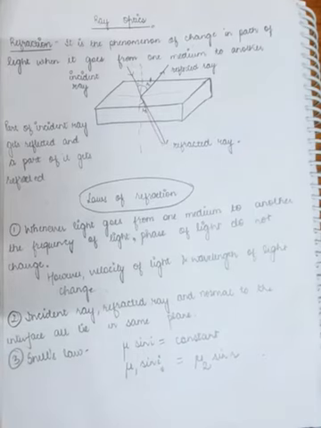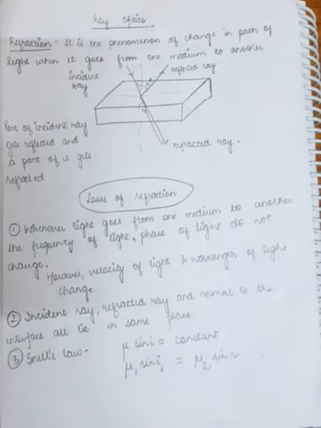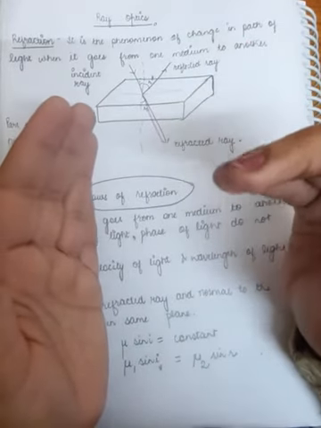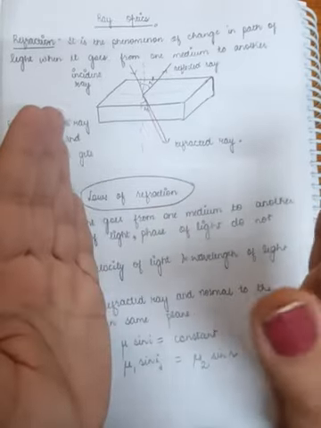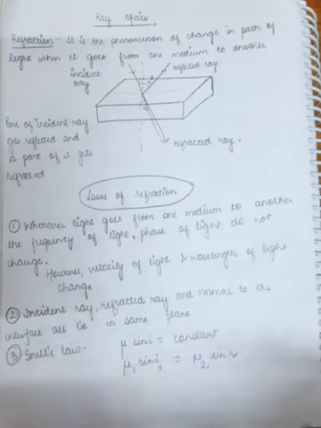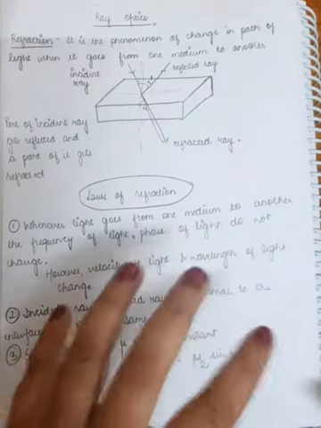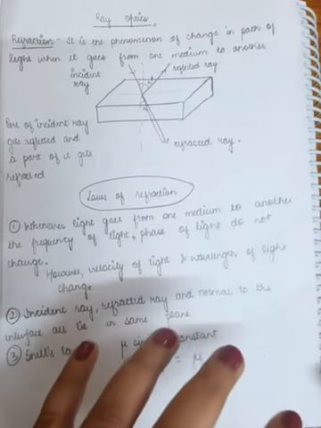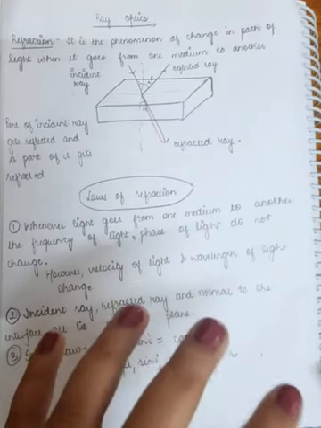We know what is reflection of light. Basically, when a light ray strikes a smooth, well-polished surface and then it bounces back, this event is known as reflection of light. And now, in this video, we are going to understand refraction of light.